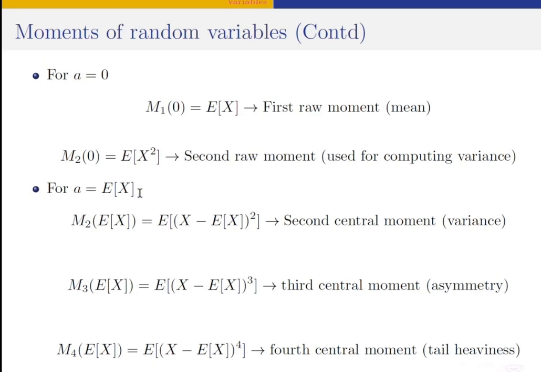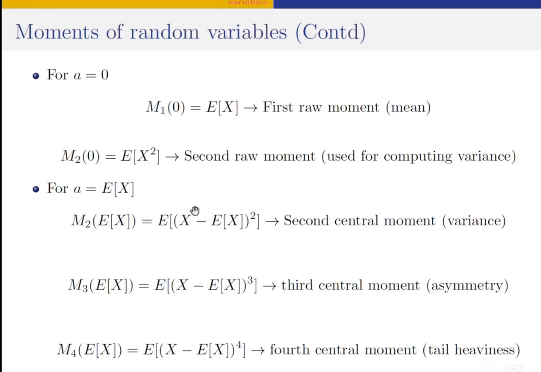Now, the second moment of a random variable about the mean is actually the variance of that random variable. The second moment of a random variable about the mean is the variance of that random variable.